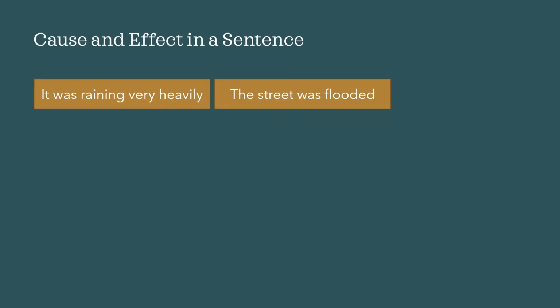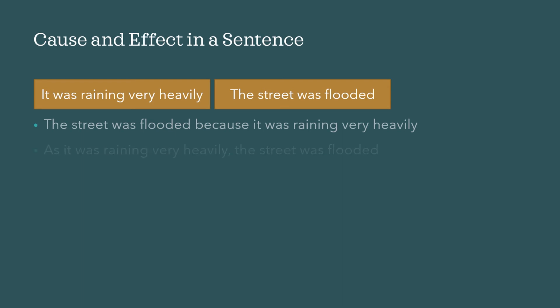Next we will see how we use cause and effect in a sentence. So I picked up 2 points from our story. It was raining very heavily. The street was flooded. We will see how we can use these 2 points in sentences for cause and effect. The street was flooded because it was raining very heavily.